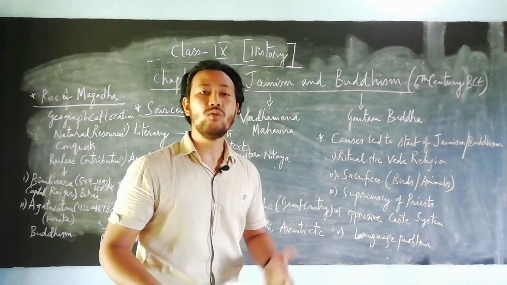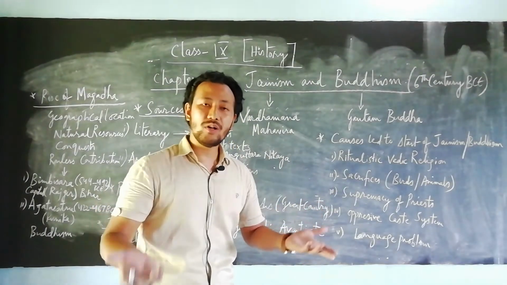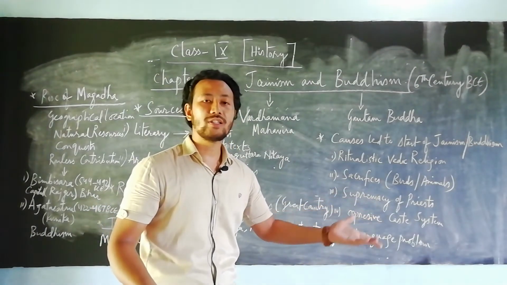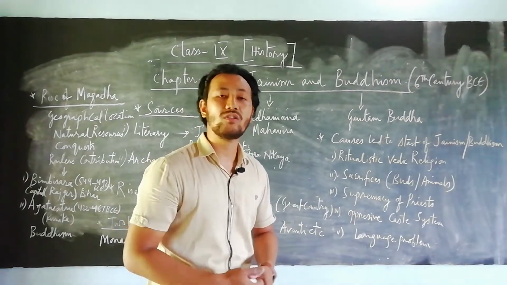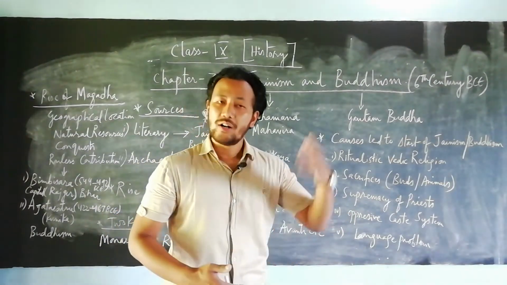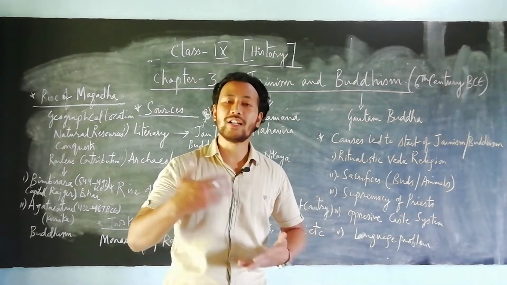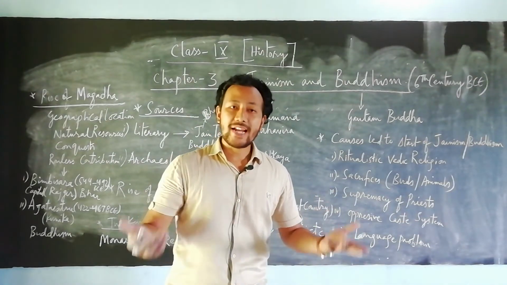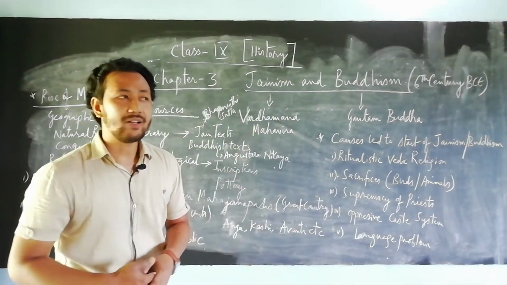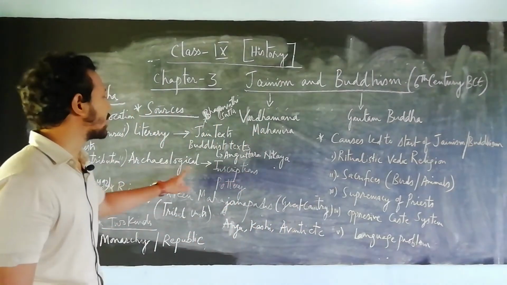They give information about how these two religions that emerged during the 6th century BC focused on the evil causes that they saw in Hinduism, with the Vedas that people were following and the titular heads that existed during that era. Next, we talk about the archaeological sources.